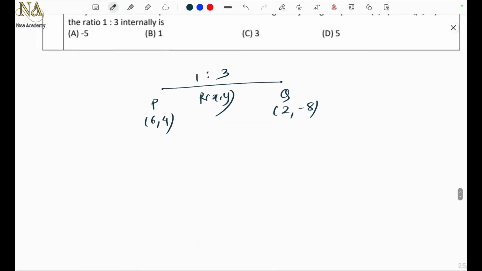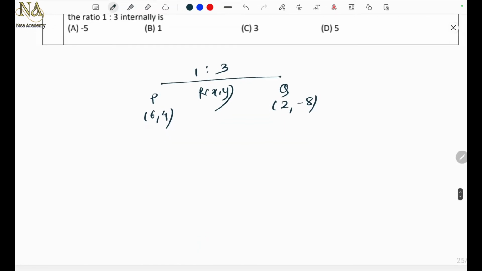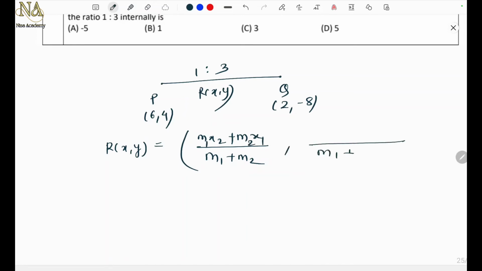So let's write the section formula, obviously. R(x, y) equals (m1x2 plus m2x1) upon (m1 plus m2), and again the same denominator, (m1y2 plus m2y1).